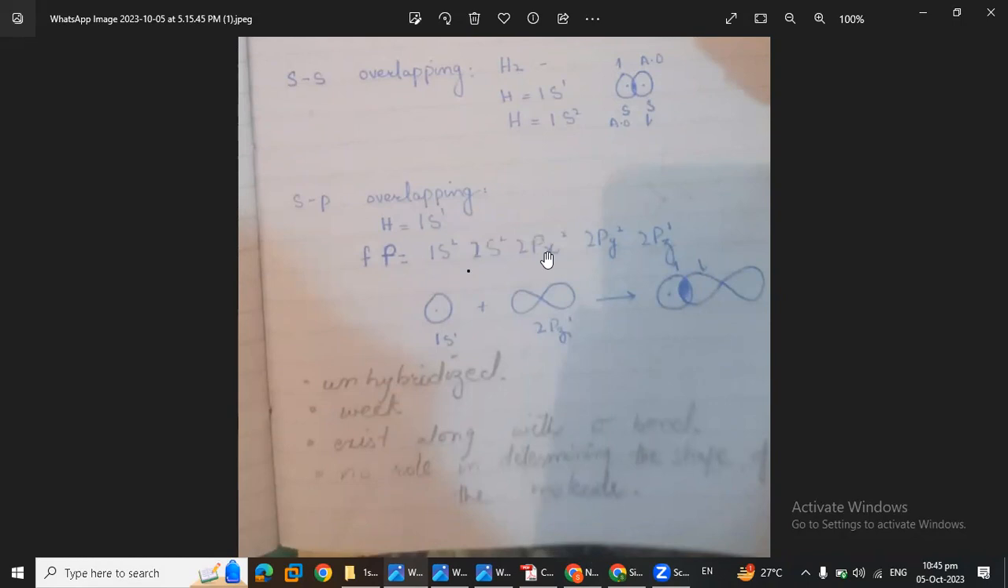They are weak and exist along with a sigma bond. They cannot exist independently. They have no role in determining the shape of the molecule. So thank you.